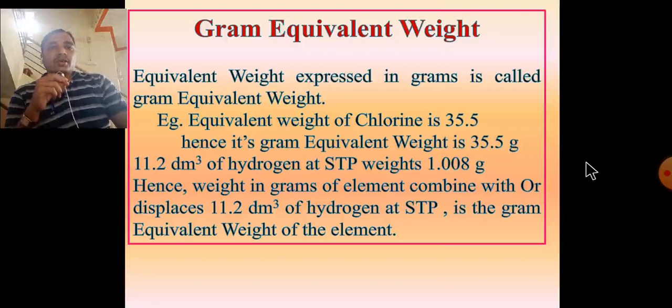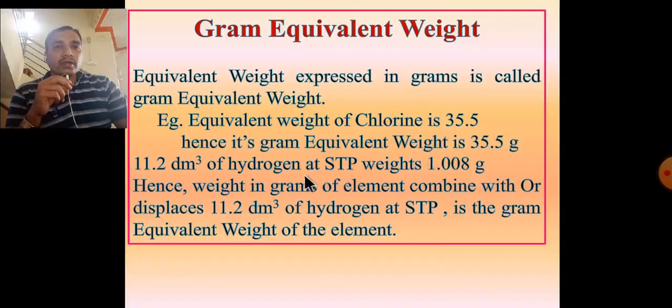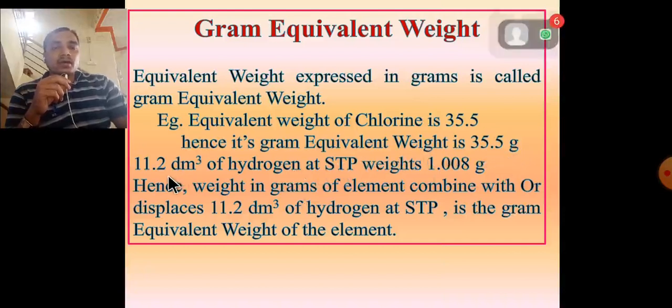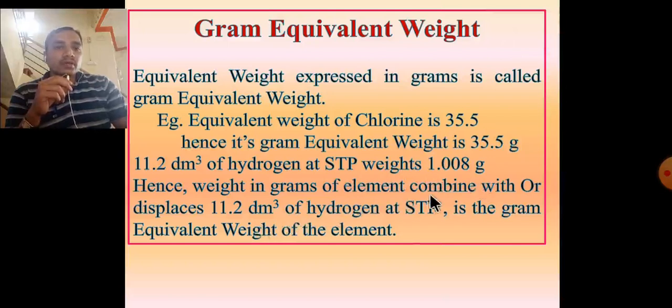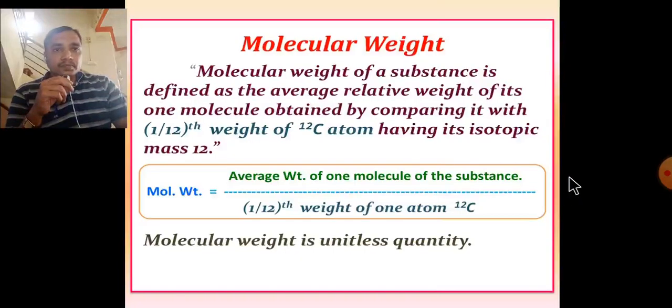Gram equivalent weight. Equivalent weight expressed in grams is called gram equivalent weight. Equivalent weight of chlorine is 35.5. Hence, its gram equivalent weight is 35.5 gram. 11.2 dm cube of hydrogen at STP weighs 1.008 gram. Hence, the weight in grams of an element that combines with or displaces 11.2 dm cube of hydrogen at STP is the gram equivalent weight of that element.